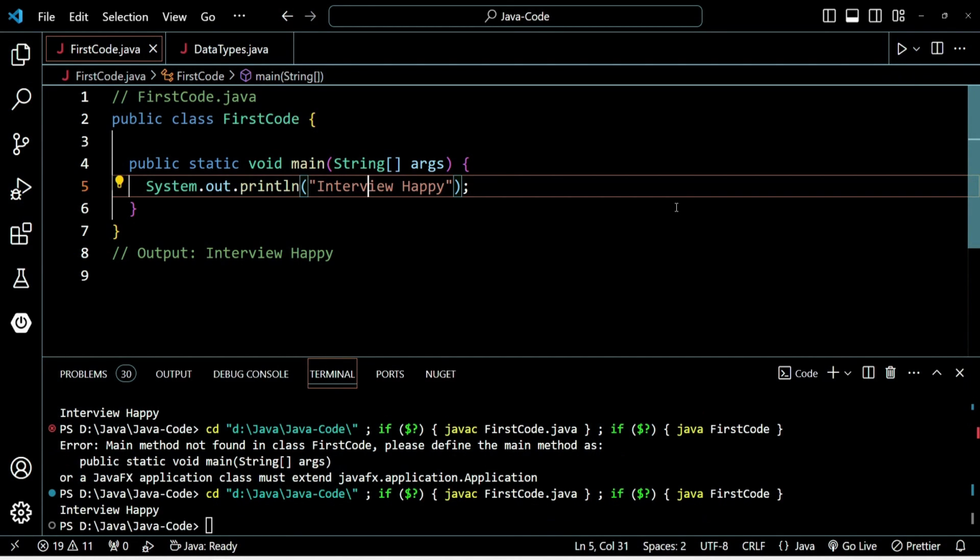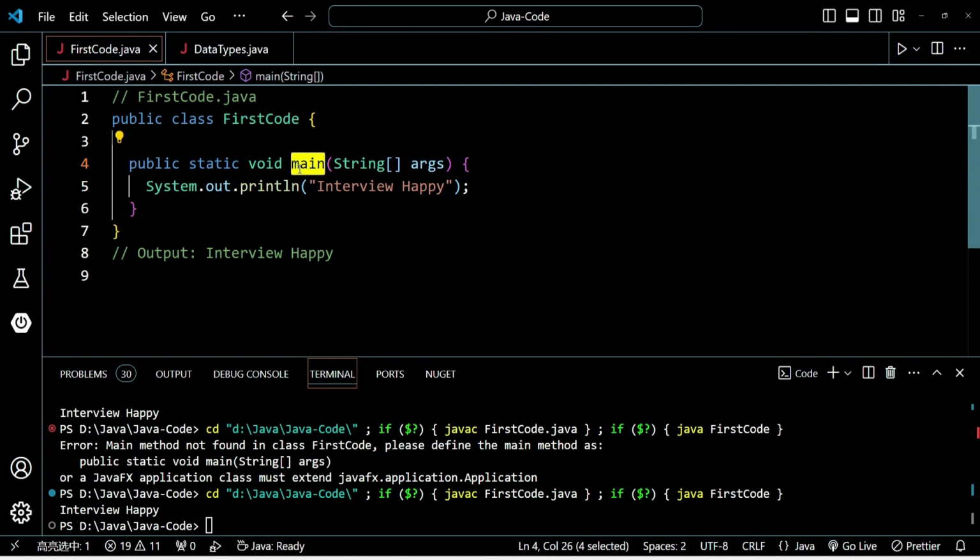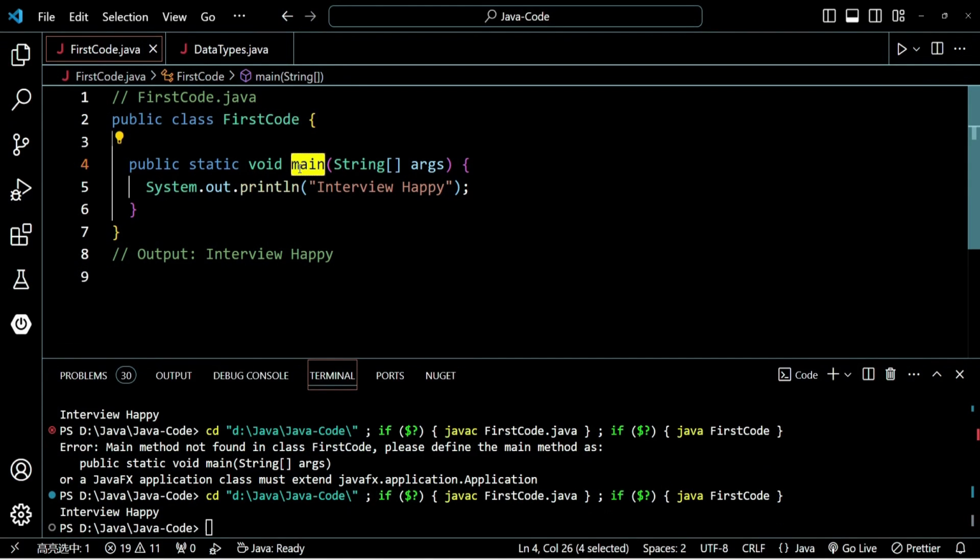And like we call methods in our normal Java program, similarly, the JVM program will call this main method from inside it. So JVM program will call the main method. That's how this main method will be executed. Got it? In a way, you can also say that the main method in Java is the first method to be executed by the JVM. Or you can say that main method is the entry point for a Java program.